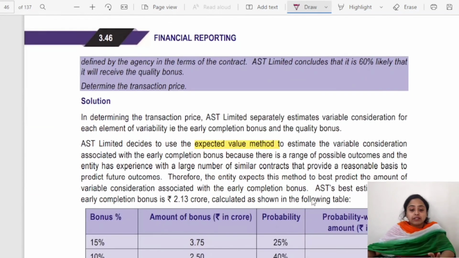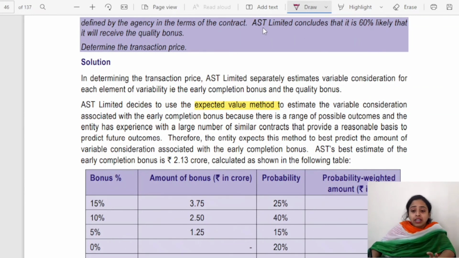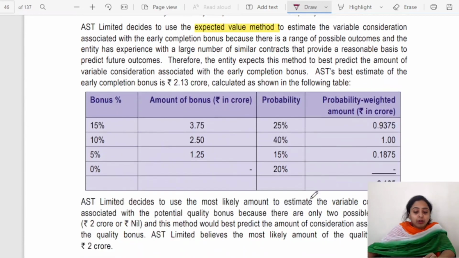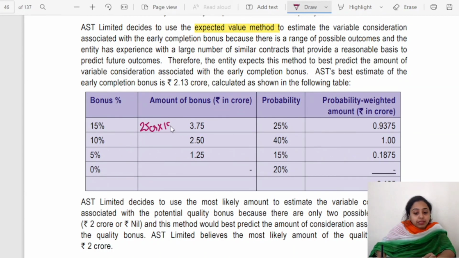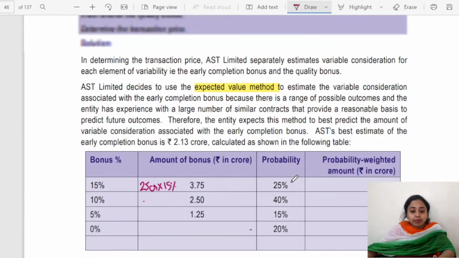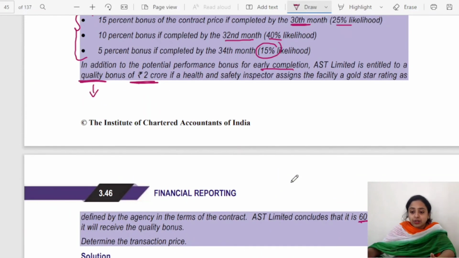How? See here, the answer is given. AST Limited concludes that it is 60% likely that it will receive the quality bonus. So in this case, when there are multiple outcomes, the amount is taken how? 25 crore rupees into 15%, 25 crore rupees into 10%, 25 crore rupees into 5%. This is the amount that you will be receiving. The chances are 25%, 40% and 15%, given in the question itself. Okay, and 0%, 20%. Okay, how? Where it is written 20%.